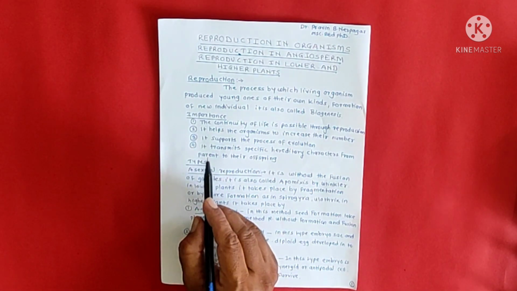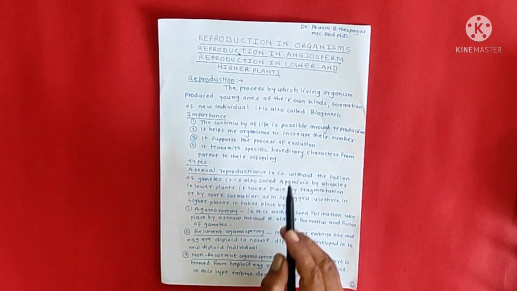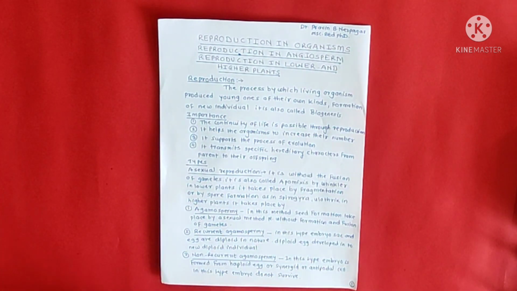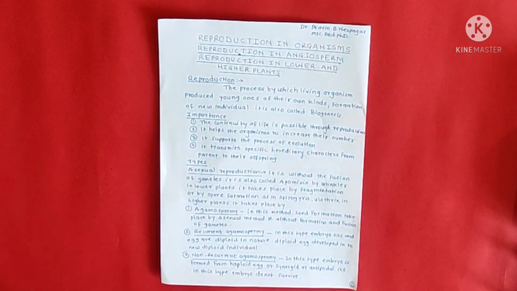Reproduction has importance. The continuity of life is possible through reproduction. It helps the organism to increase their number. It supports the process of evolution. It transmits specific hereditary characters from parent to their offspring. So this is the importance of reproduction.